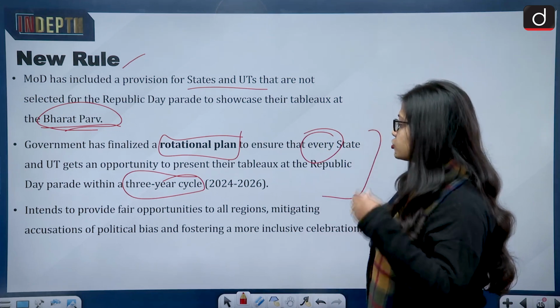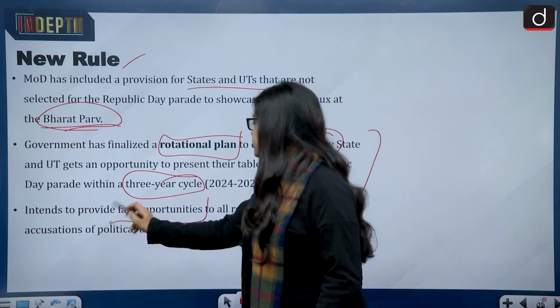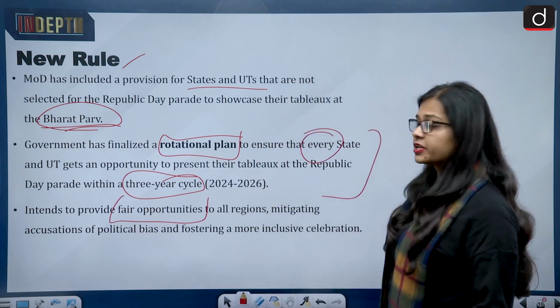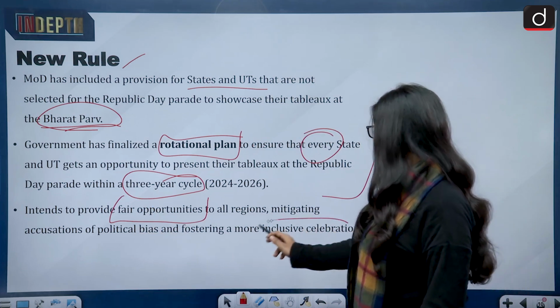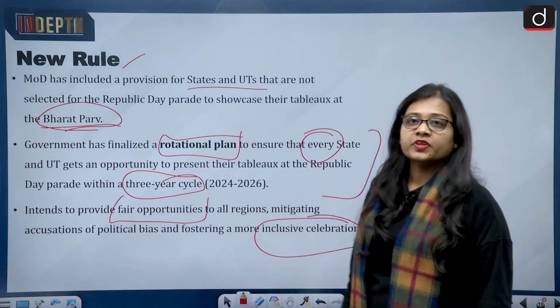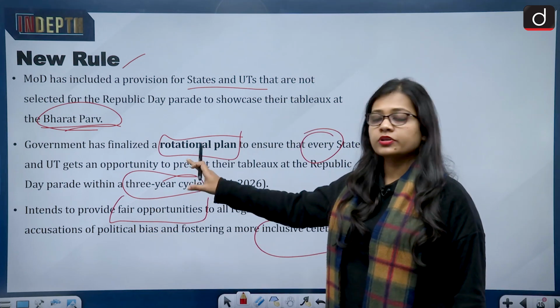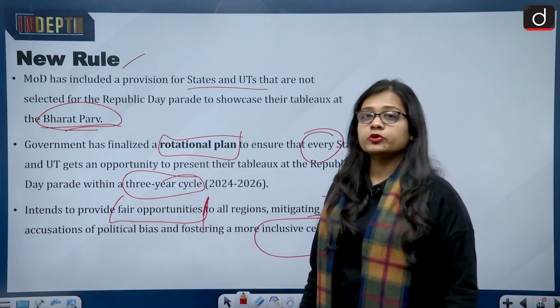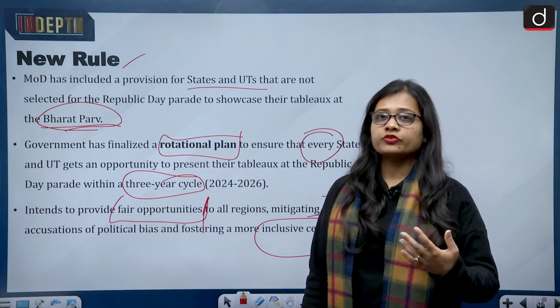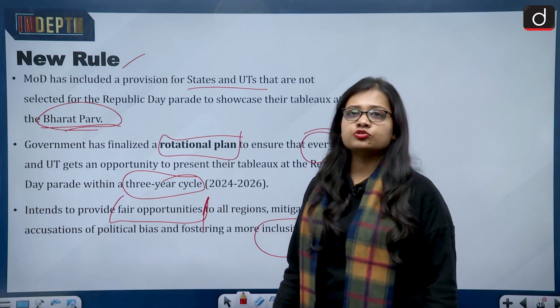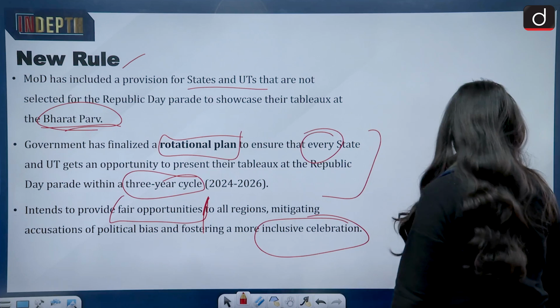And it intends to provide fair opportunities to all regions, mitigating accusations of biasness and fostering a more inclusive celebration. So if this is followed, then there are chances of fair opportunities, so that in a 3-year span of time, every state will get a chance to showcase their tableau.